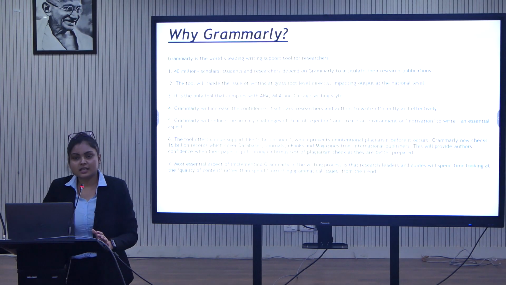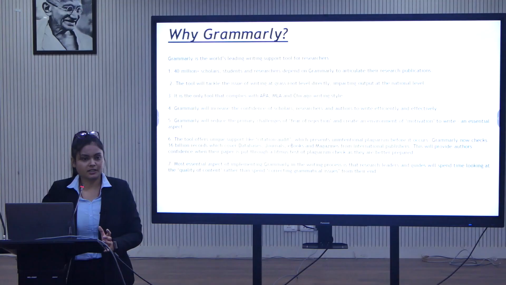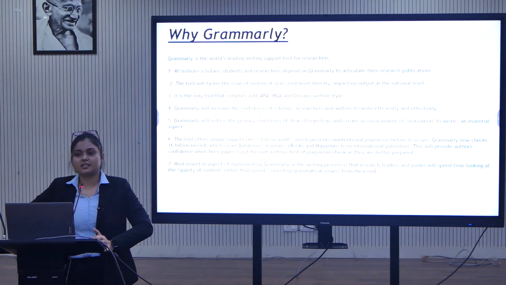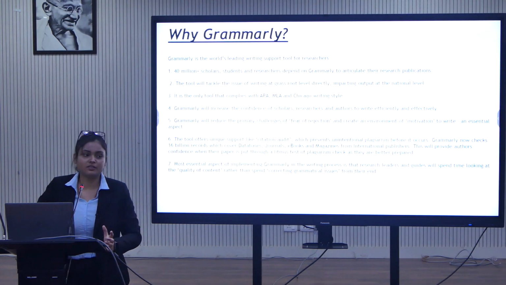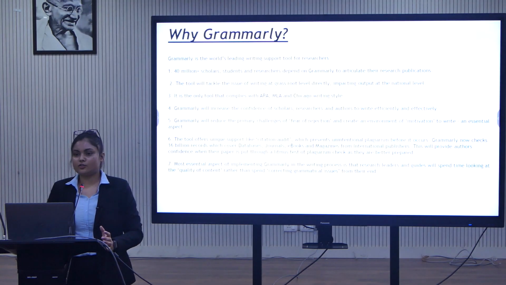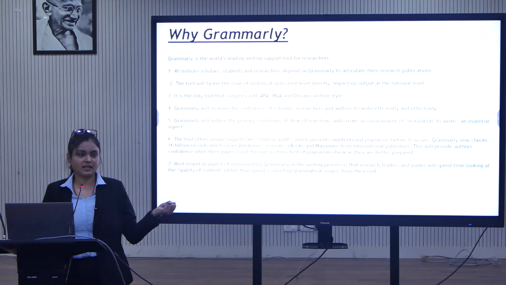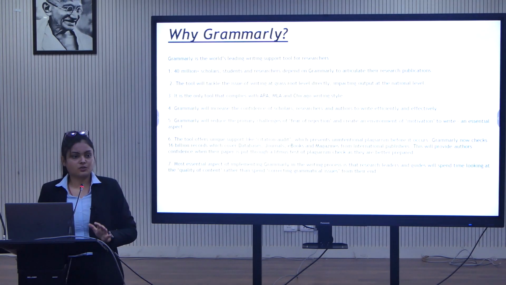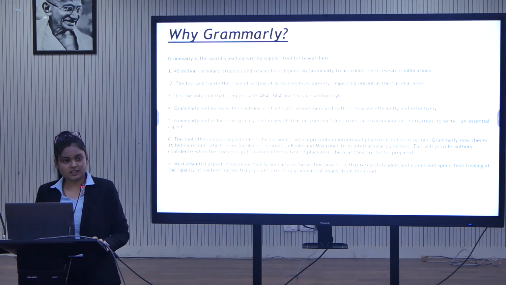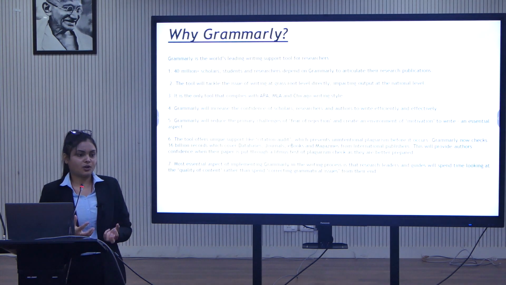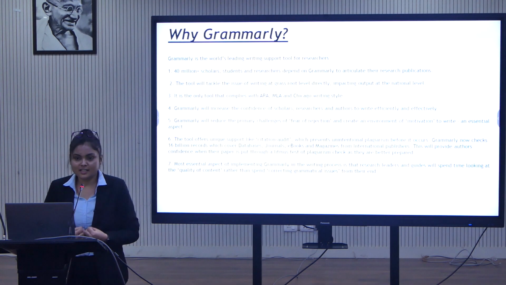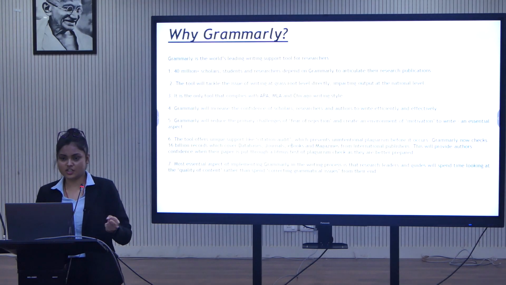Now coming to the second, it is a citation generator tool. Let's say there are some references which you would like to give in your document, but if you are not citing them, it will come under plagiarism. It will be a plagiarized document and that will be rejected. So with the help of the citation generator which Grammarly offers, you can cite your document. There are three different styles: APA, MLA and Chicago.